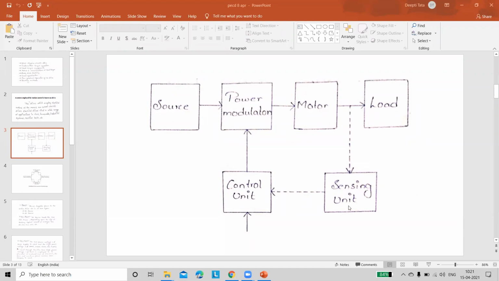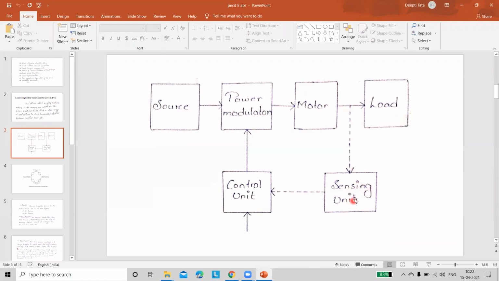And by using this sensing unit, I will take the notation for your convenience, this sensing unit is going to sense two parameters, either current or speed. Both are output parameters. Depending upon the situation, if a person wants to know only output current, the sensing unit is going to measure output current only. If some person wants output speed, then by using the same sensing unit, you can measure the speed also.